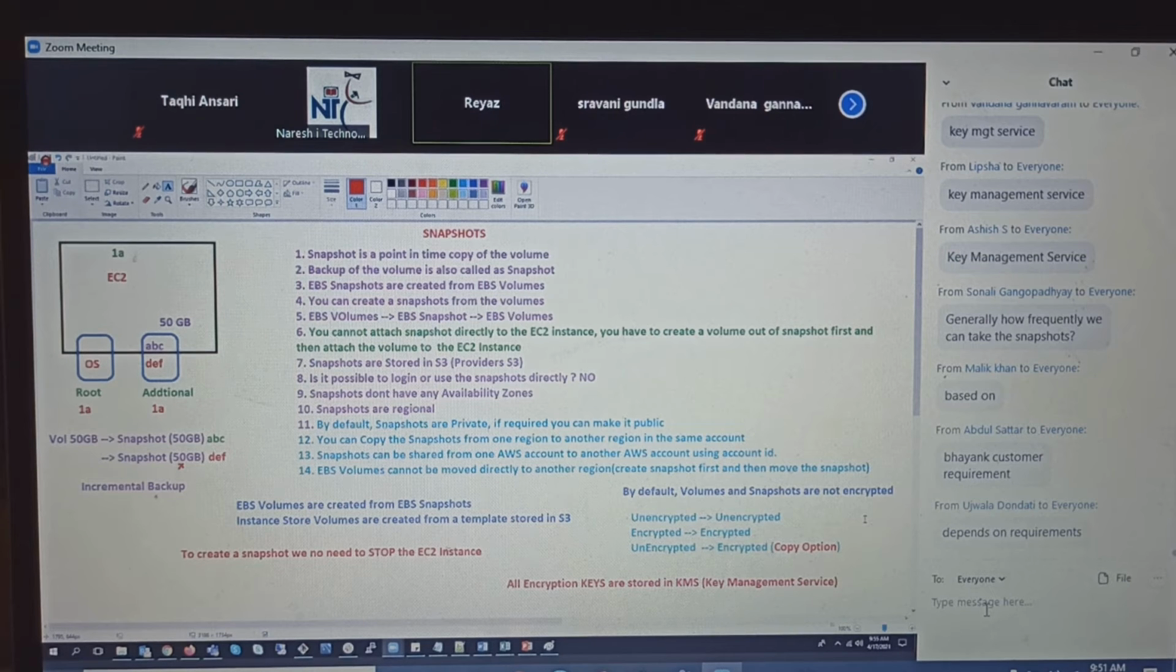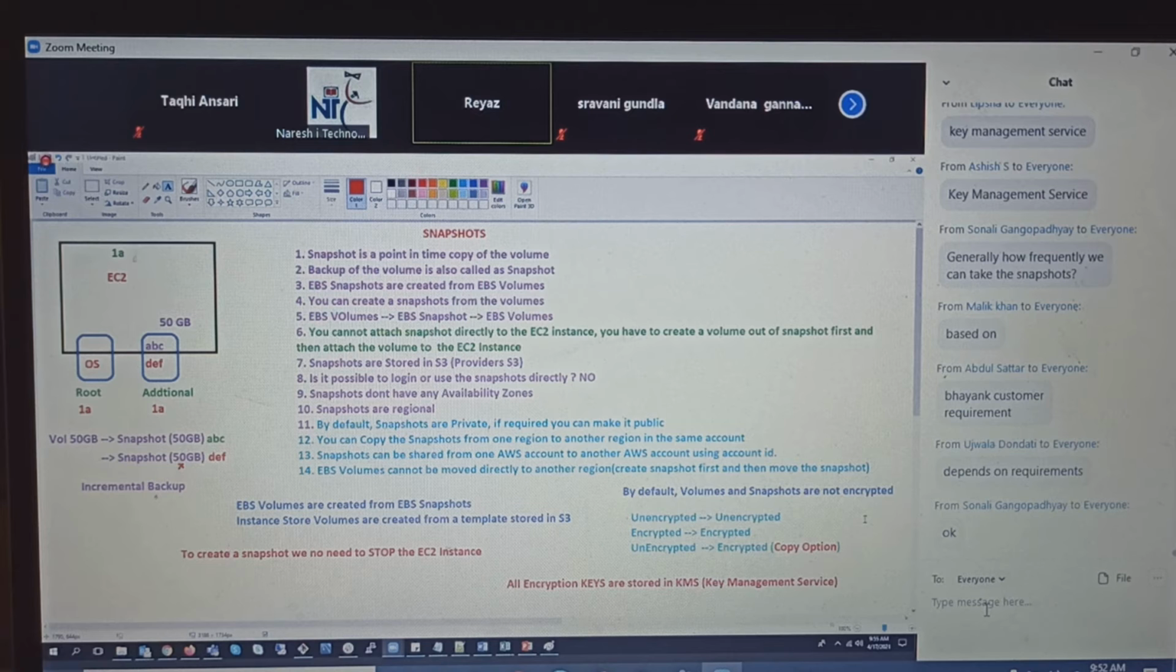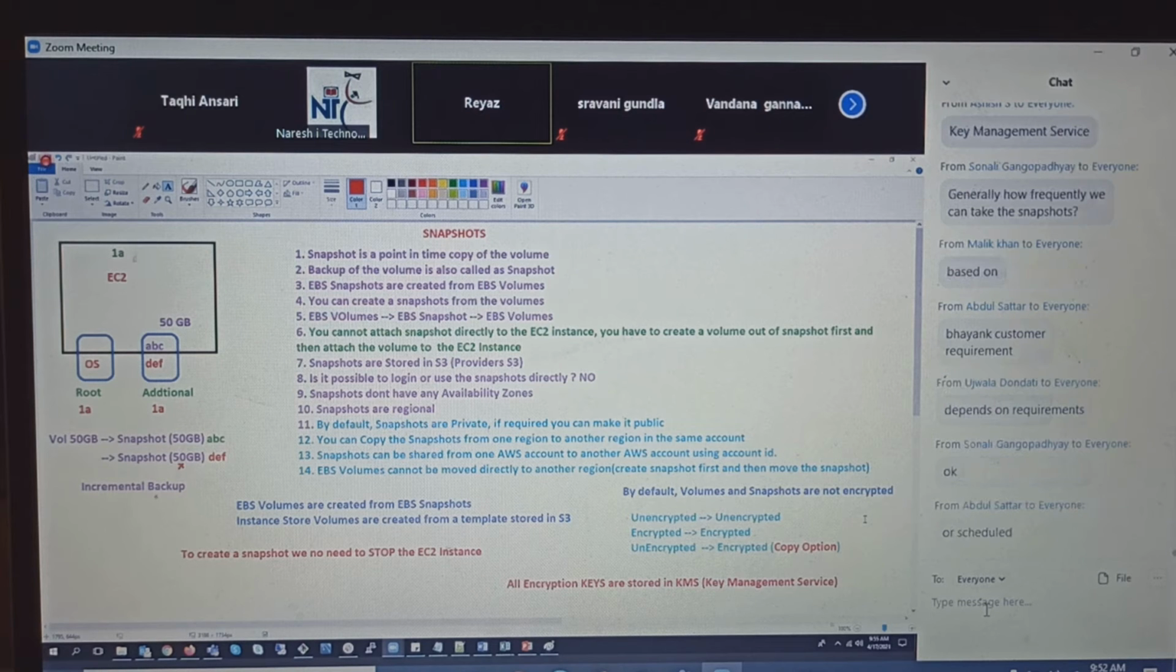We cannot really say, but in general you can think of it as once in a day. But if the customer says they want it twice or thrice a day, or on a schedule of every second, we don't know. It depends.